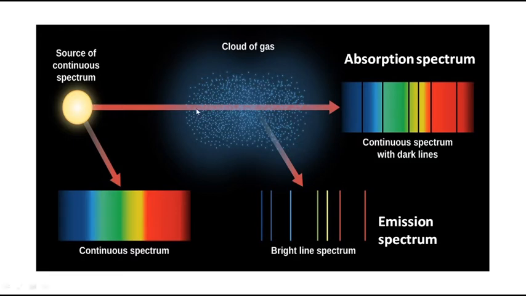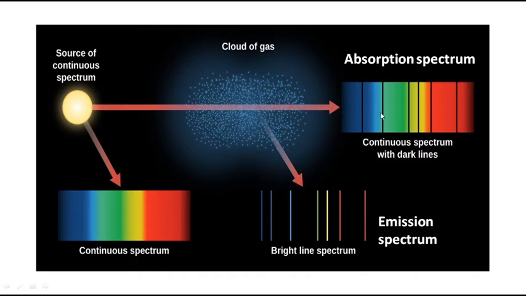But if you pass this white light into a cloud of gas, imagine a cold gas, you are getting a spectrum. The radiation passes into the gas particles, and if you observe the radiation coming out of the gas particles, you are getting a spectrum of this type. Here you can see some dark lines. Why are you seeing dark lines? Because that particular radiation is absorbed by the gas particles.